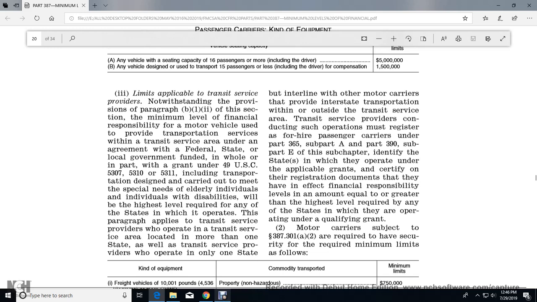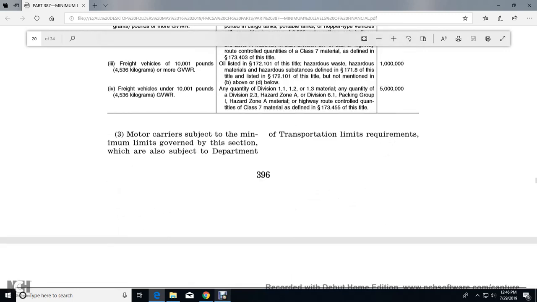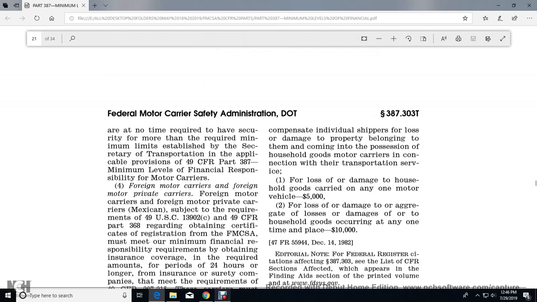Motor carriers subject to 387.301 A2 are required to have security in the required minimum limits as follows. Motor carriers subject to the minimum limits governed by this section, which are subject to Department of Transportation limiting requirements, are at no time required to have security greater than the required minimum limits established by the Secretary of Transportation applicable under the provisions of Title 49 Part 387.